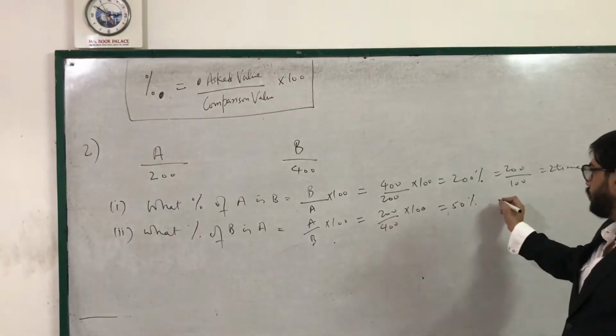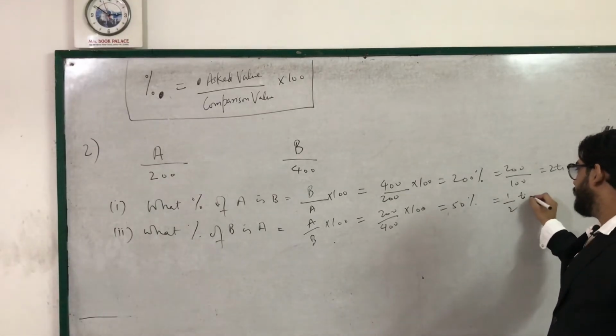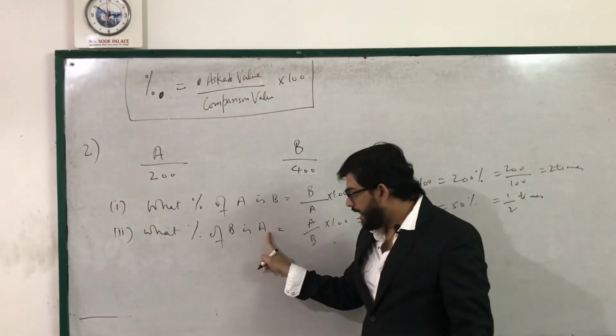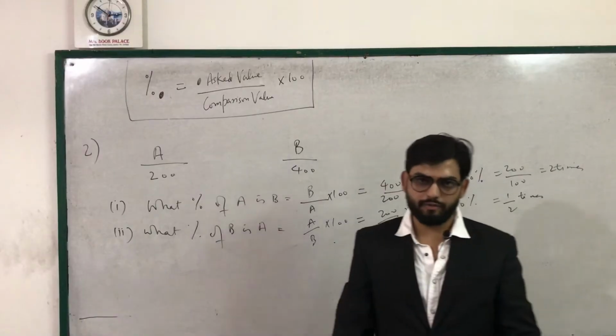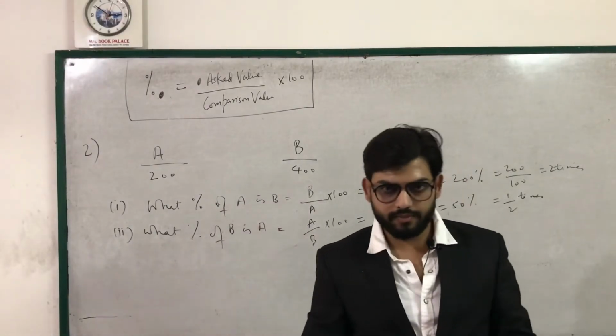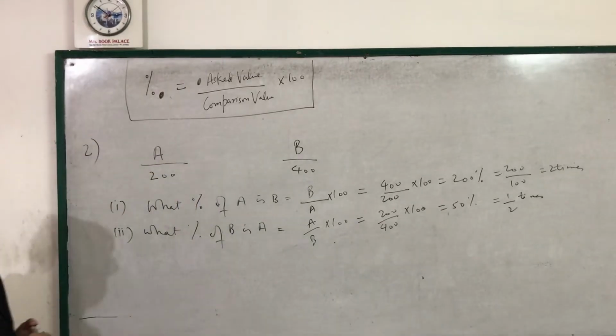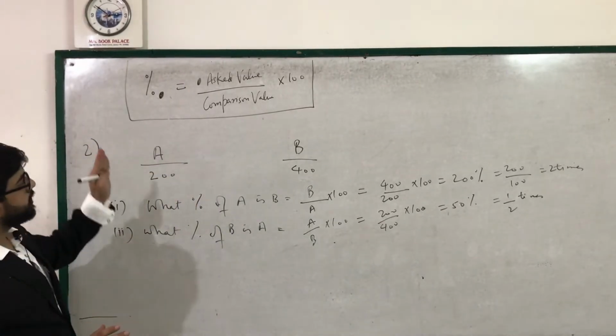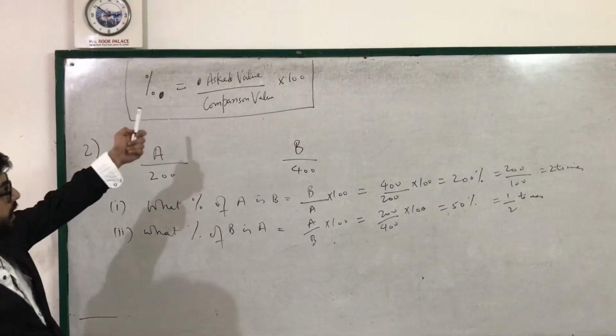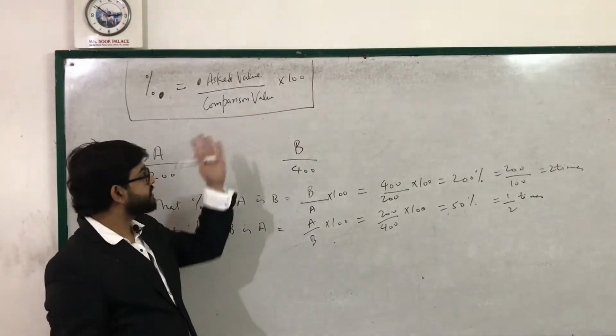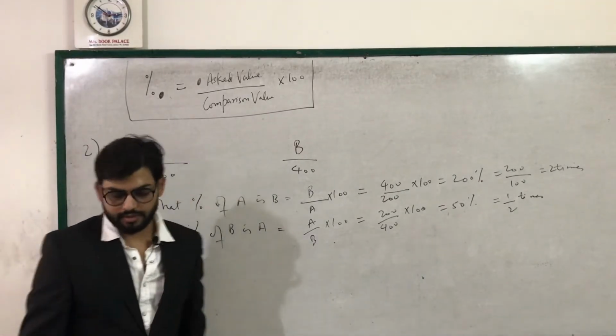50% is 1 upon 2. That means A is half times of B, because A is 200, B is 400, right? Okay, this should be clear by now. Percentage means whatever is asked is the numerator, whatever we are comparing values with is the comparison value into 100. That's how it is.